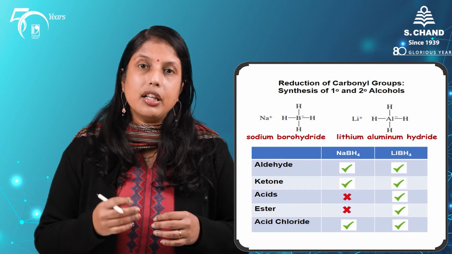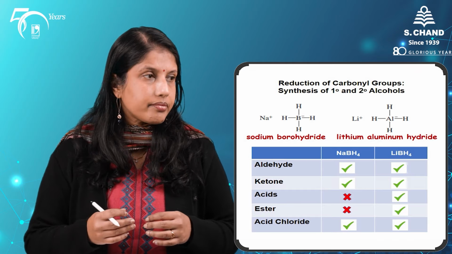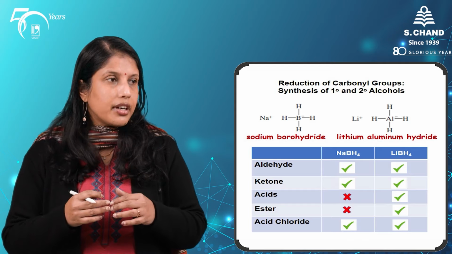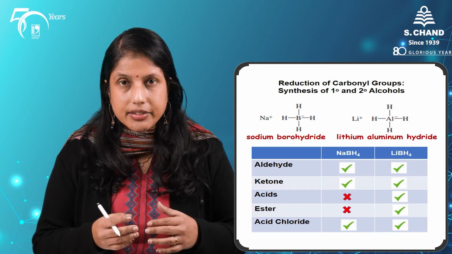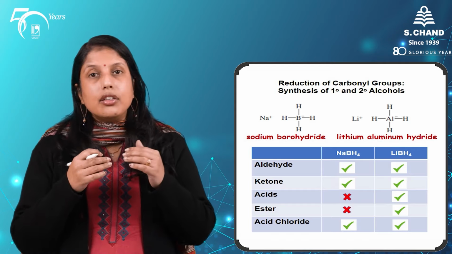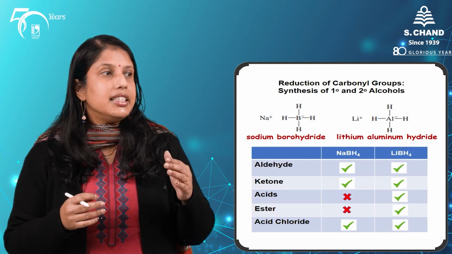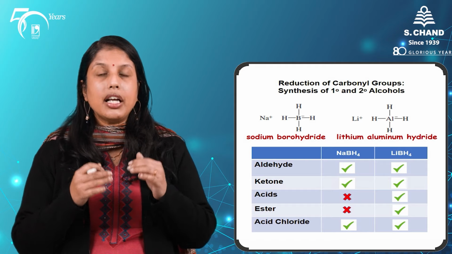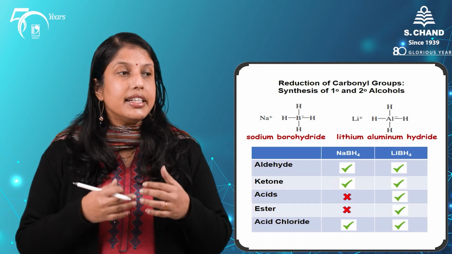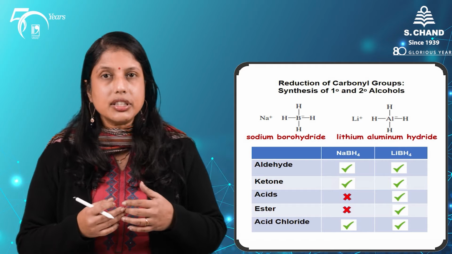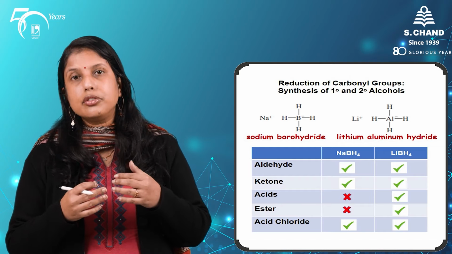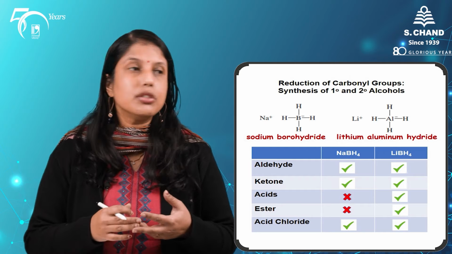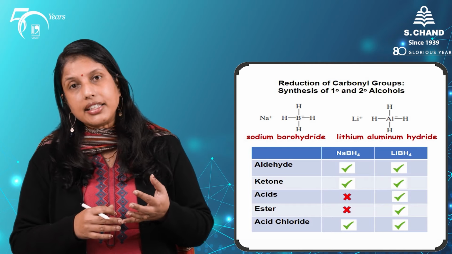or lithium aluminum hydride. Sodium borohydride is slightly more selective and it only reduces aldehydes and ketones, whereas lithium aluminum hydride is a stronger reagent and is able to reduce aldehydes, ketones, acids and esters to the corresponding alcohols.